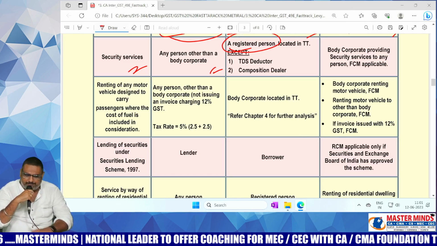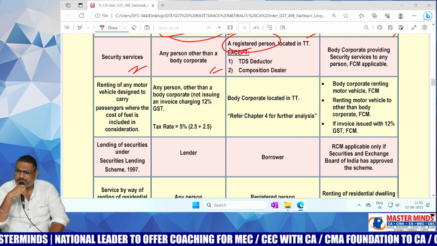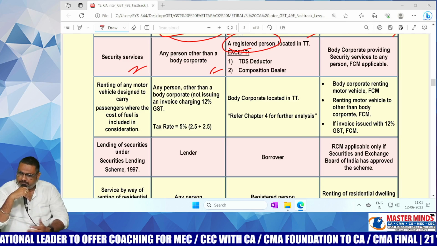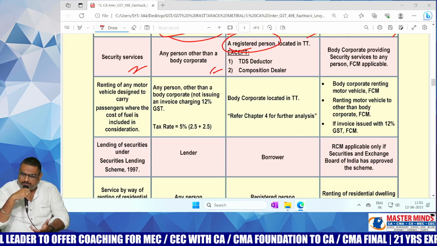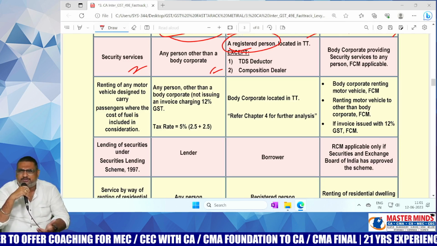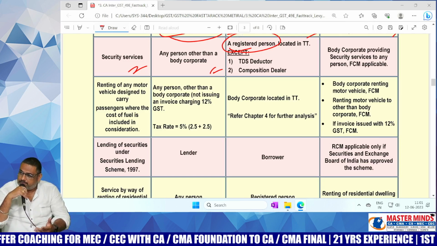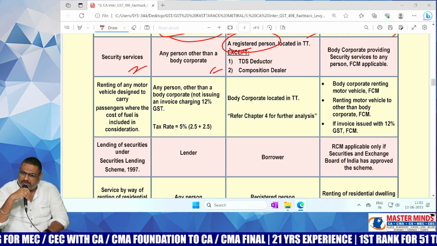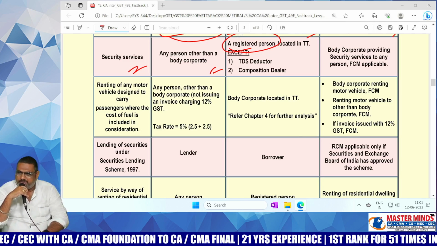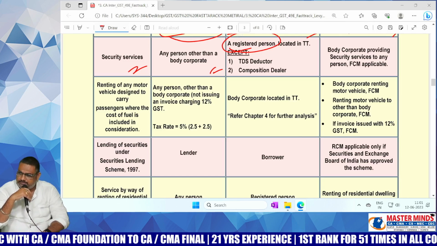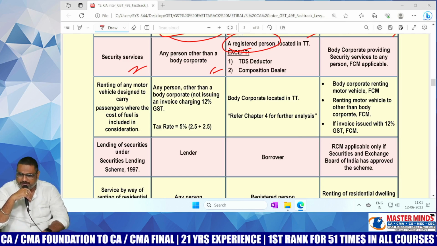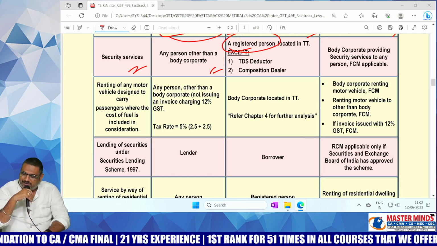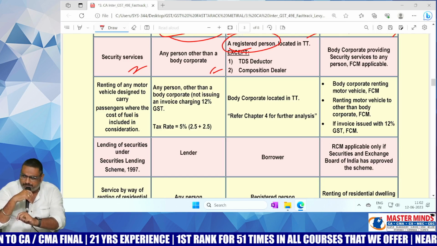Let's take the example that security services are provided to Salman Khan. Shera, the famous bodyguard, generally is paid some 1 crore or something like that for the bodyguard service itself. He runs an international agency and provides security to so many celebrities. So here, who is the supplier? Any person other than a body corporate. And who is the recipient? Salman is a registered person.